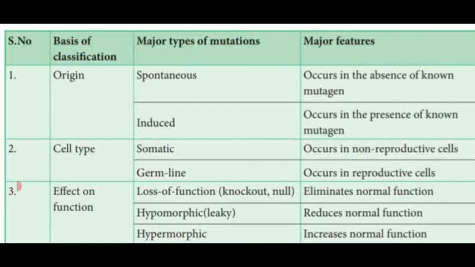First one, origin. In the previous paragraph we have seen mutation is also classified into spontaneous and induced. That is based upon the origin. It is naturally produced or it may be induced by some other external factor. First one, spontaneous. It occurs in the absence of mutagens. It is natural, meaning no need of external factor, isn't it? That's why it is given as occurs in the absence of mutagen. Second one, induced, it occurs in the presence of mutagen.